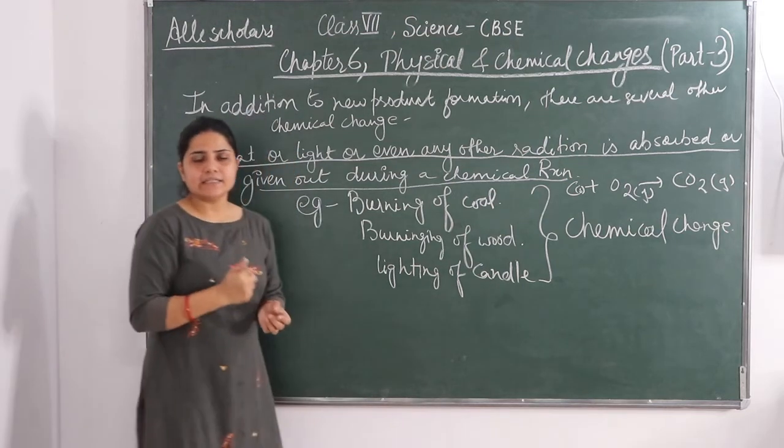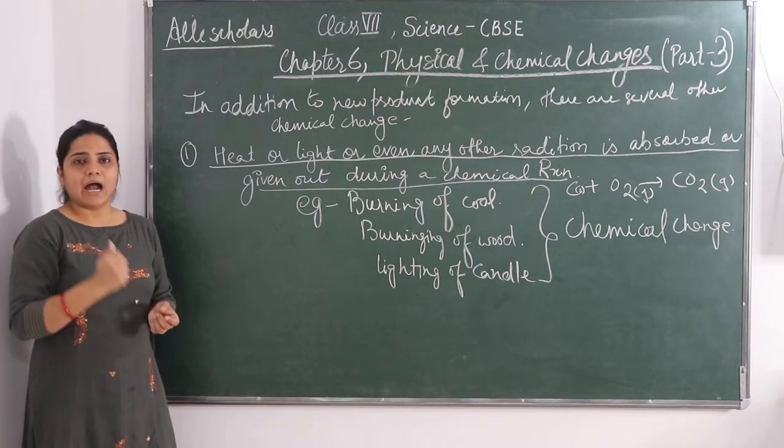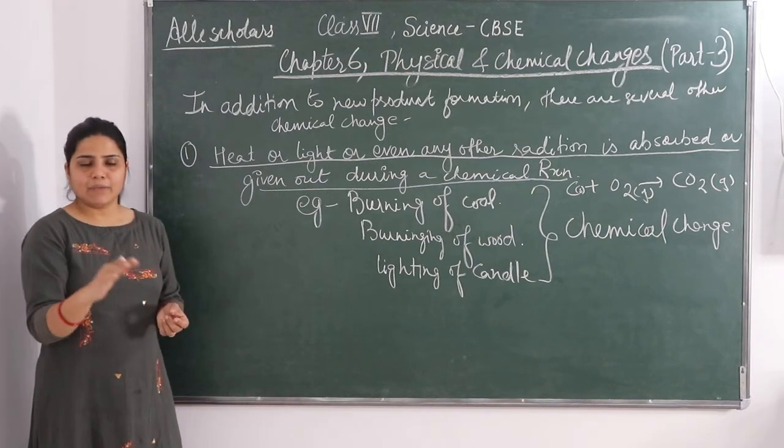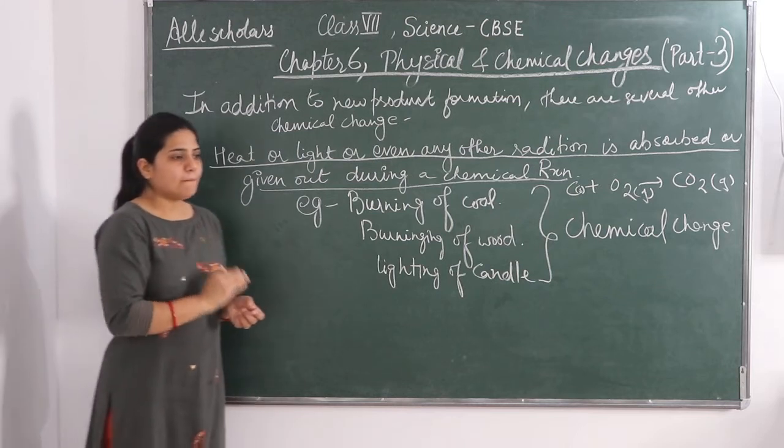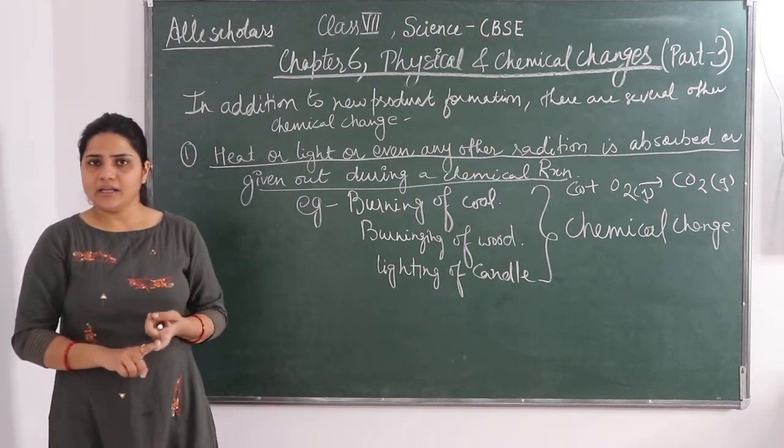So in that case it is absorbing the heat, and when it absorbs heat, ice melts. Heat की वजह से ice melt होगा, and again there is a chemical change.